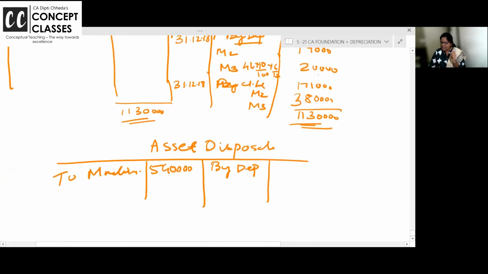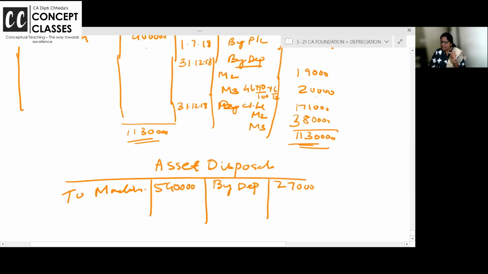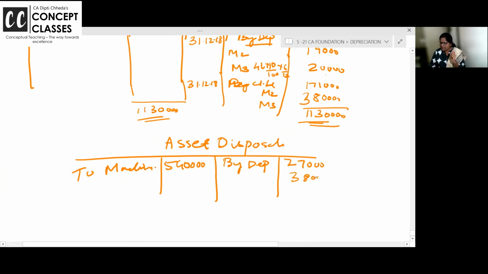Charge depreciation 27,000. Then 386 is the sale value. And then loss is coming 1,27,000. Finish. Instead of adjusting all profit and loss there, just do it in the asset disposal account.